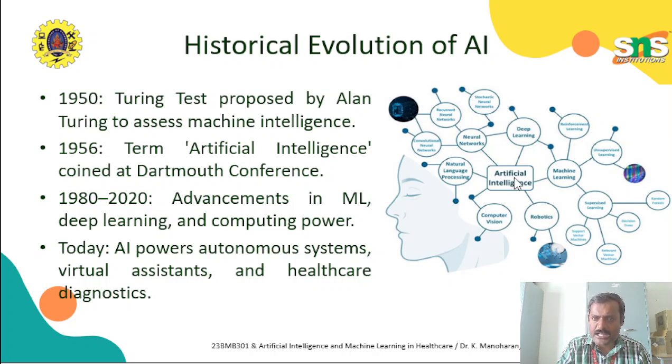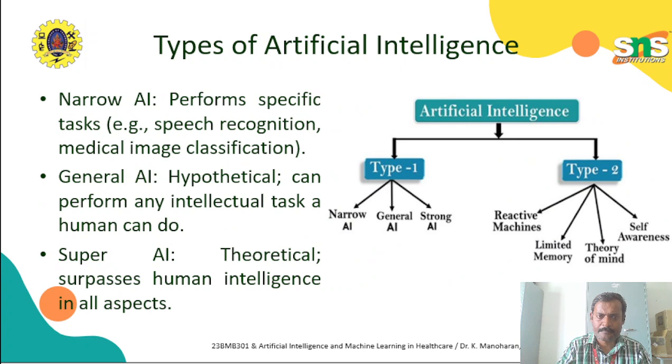Look at this, artificial intelligence. It has subsets of machine learning, deep learning, natural language processing, and computer vision. We have so many clusters also. Look at this, robotics. Again, each one has some subsets of computation by using artificial intelligence.